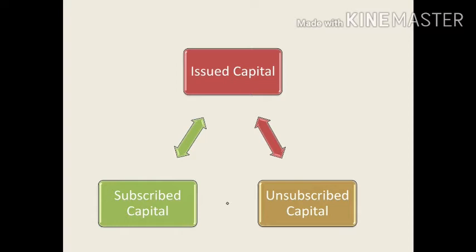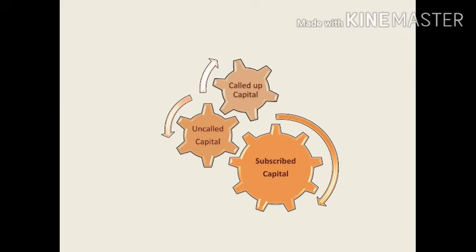In this example, the company issued 5,000 shares. Out of 5,000, 3,000 shares were subscribed by the general public. So the remaining 2,000 shares are unsubscribed capital, and here the subscribed capital is less than the issued capital. I hope you understood this concept, subscribed capital and unsubscribed capital. After that, subscribed capital is further divided into two parts, called up capital and uncalled up capital.